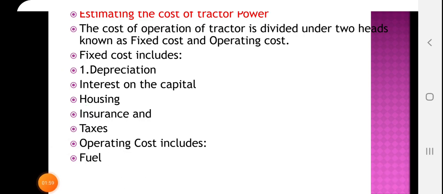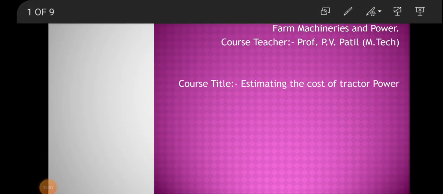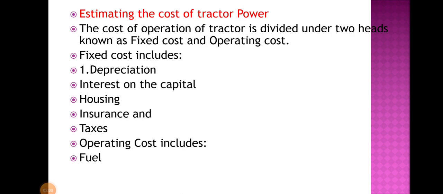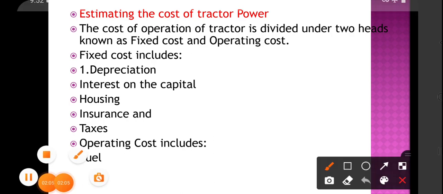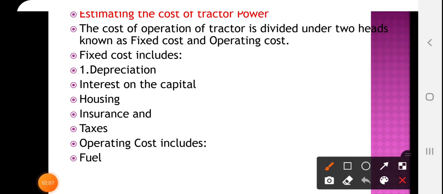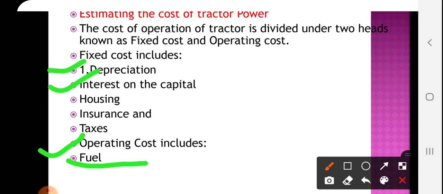Then operating cost. Operating means we are operating the tractor and for that there is a need of fuel. That's why the fuel cost is taken into consideration under operating cost, not under fixed cost. Under fixed cost only depreciation, interest, housing, insurance and taxes.